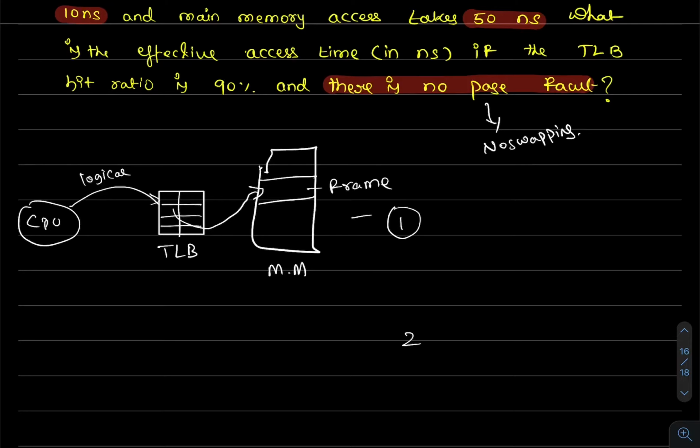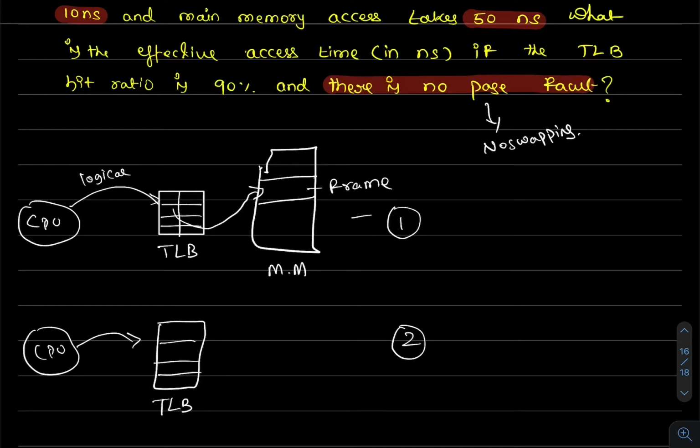Another scenario is when there is a miss in the TLB. As usual the CPU generates a logical address and looks in the TLB. In the TLB the entry is not found, so it comes to main memory. In the main memory it first looks at the page table.